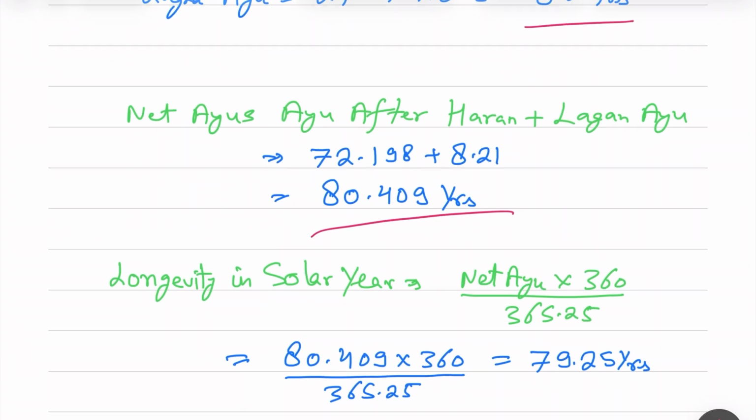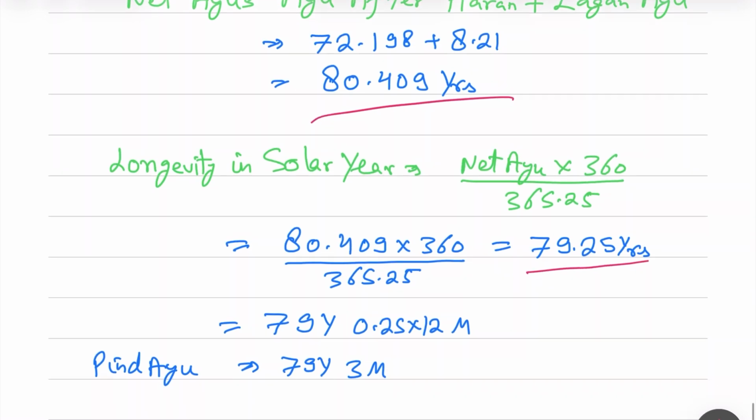Longevity into solar year will be converted by the net Ayu into 360 divided by 365.25. So we calculate it is 79.25 years. So we'll convert it, it is 79 years, 3 months. So this is how we calculate the Pinda Ayu.